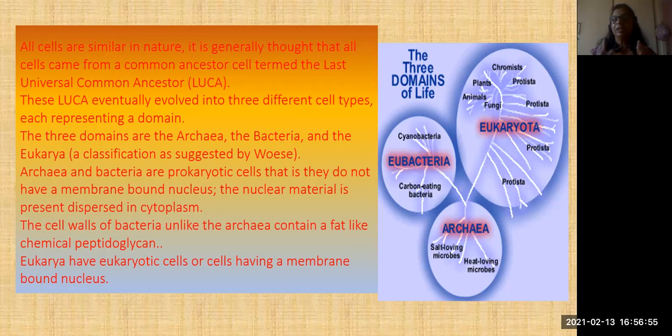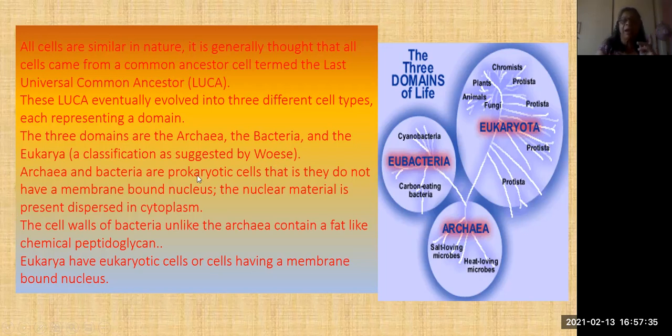Eubacteria means cyanobacteria, that means algae and all. So they are carbon eating bacteria; they eat only carbon food materials. Eukaryota means plants, protista, animals, fungi, even chromista. So all will come in Eukaryota. So these are the three main basically differentiated groups. And already you know that it is differentiated by means of what? Isn't it?